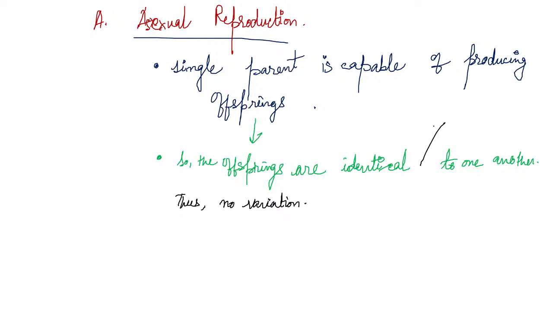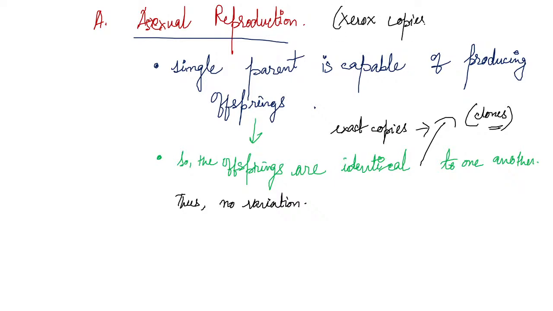And as these are identical, what are these known as? These are the clones. That is the exact copy. Clones means exact copies, like an exact Xerox copy. In asexual reproduction, we find exact Xerox copies of the same organism, same genetic makeup, similar look, similar phenotype, similar each and everything to their parents. It also helps in maintaining the continuity of the species.